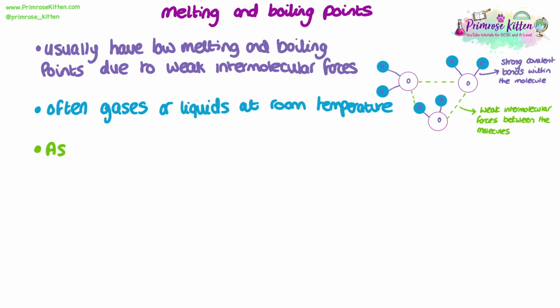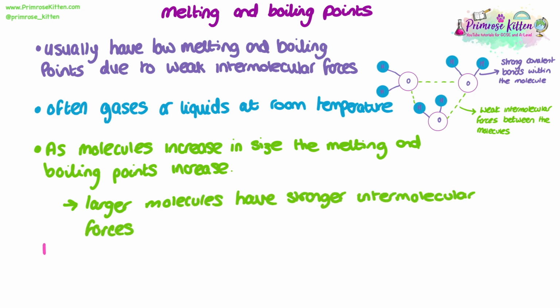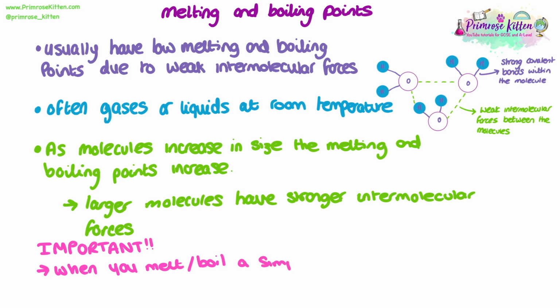As molecules increase in size or get bigger, you will see their melting and boiling points increase. This is because larger molecules have slightly stronger intermolecular forces between those molecules. The final point is very important when it comes to explaining melting and boiling points of small molecules. When you melt or boil small molecular substances, you are not breaking the covalent bonds. You are overcoming the intermolecular forces between those molecules.